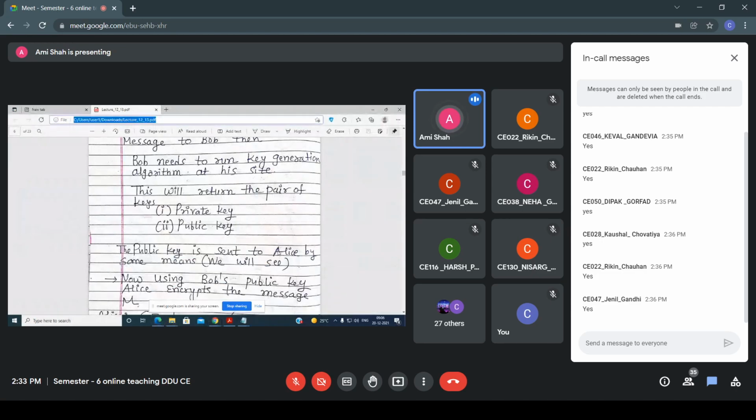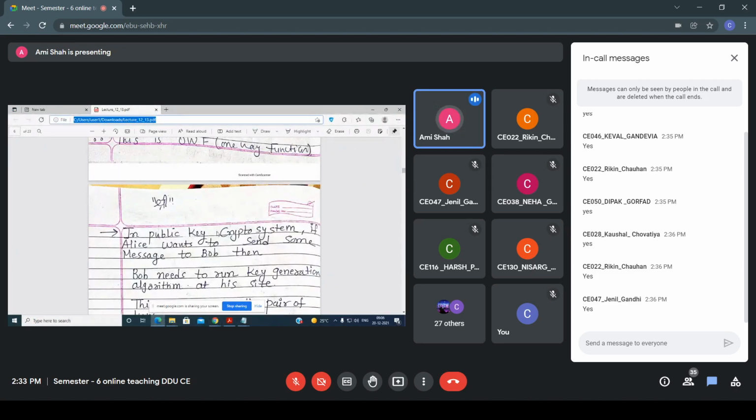So listen everyone, in the last class I discussed the public key crypto system, the structure of the public key, or asymmetric key, crypto system.